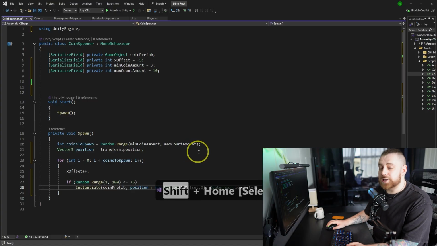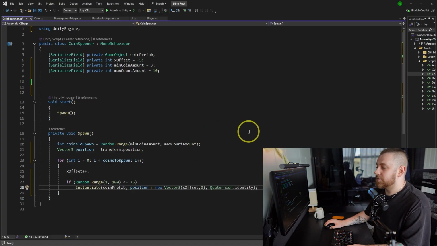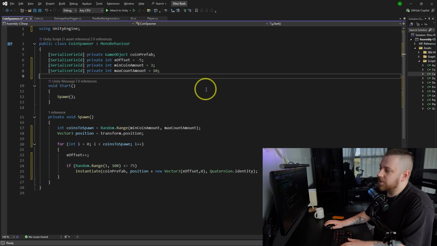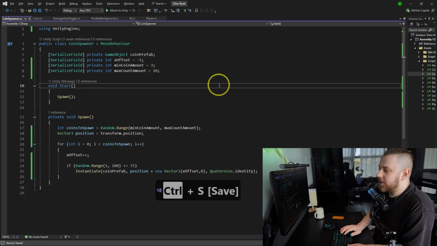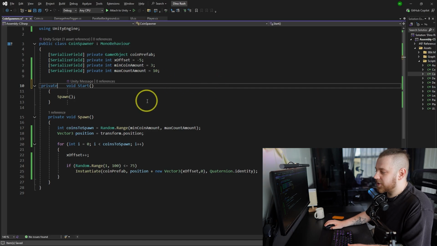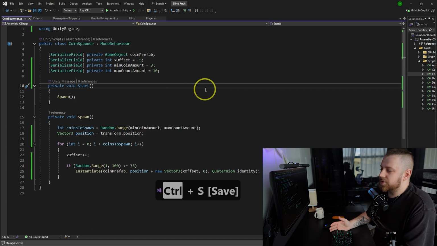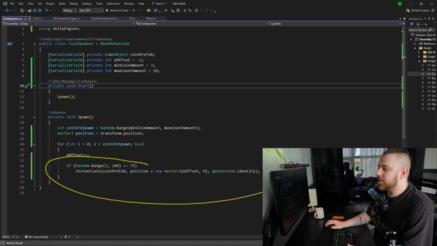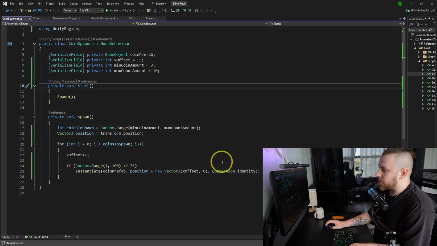I'm not gonna be super nitpicky here and try to make everything extremely perfect, because some things are just like you either like it or not. By the way, this should say private over here for consistency, right? Maybe nowadays I would write this slightly different, but it's fine. It's completely okay to use it this way as well.